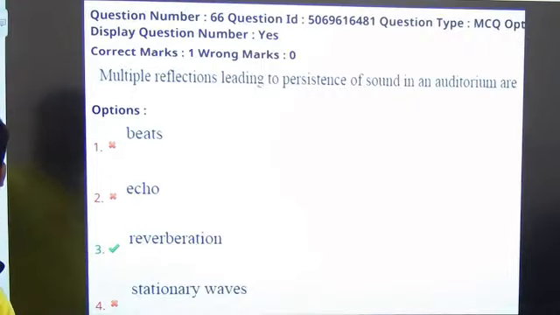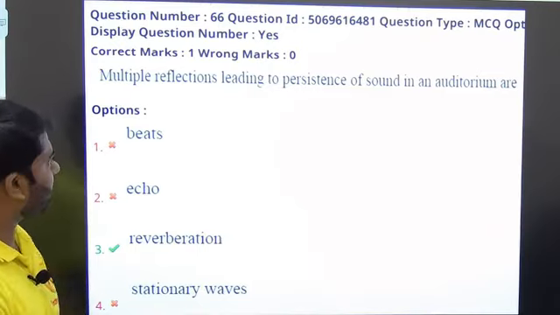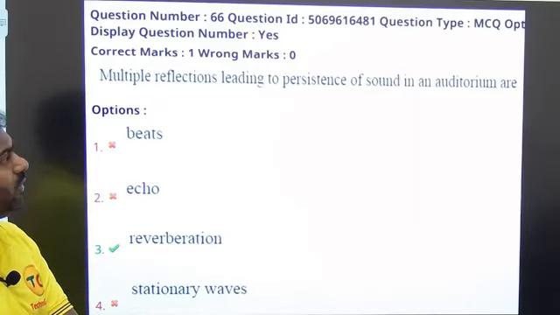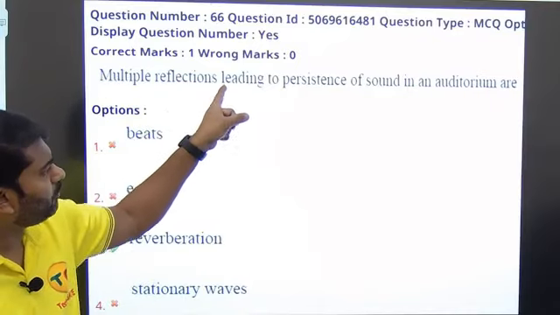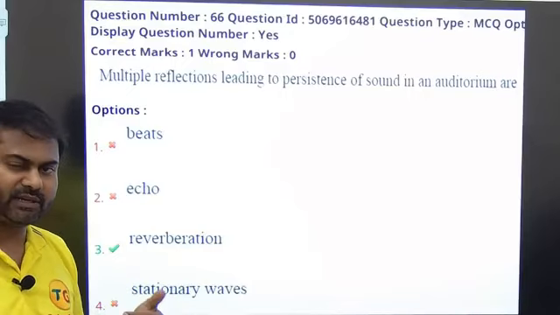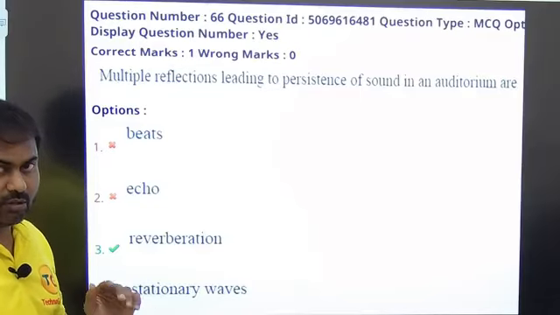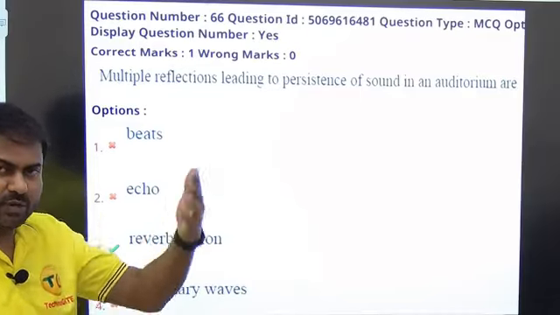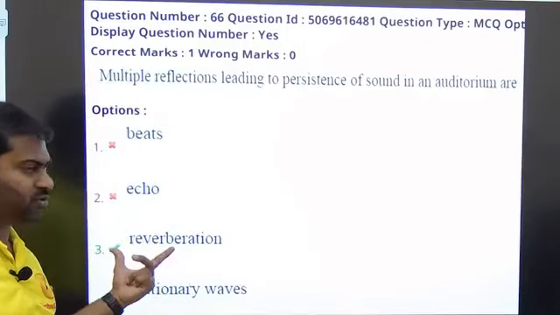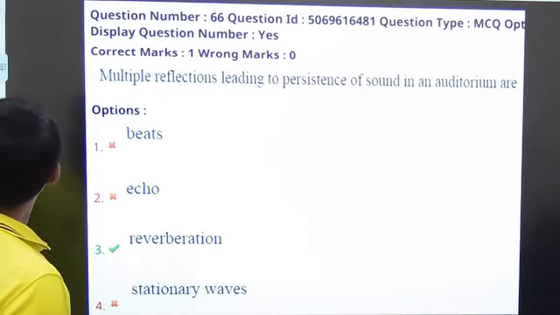Let us proceed to the 66th question. We are almost at 9, 10 questions now. That's okay, there are a lot of theoretical questions like this. This is a question from sound. The multiple reflections leading to persistence of sound in an auditorium is: when sound is getting continuously reflected and there is resound. Resound is called an echo, but persistence of sound, that phenomenon, we call reverberation. Hence the answer for this question is option number 3, reverberation. Clear? Very straightforward question. Let us proceed to the next one.